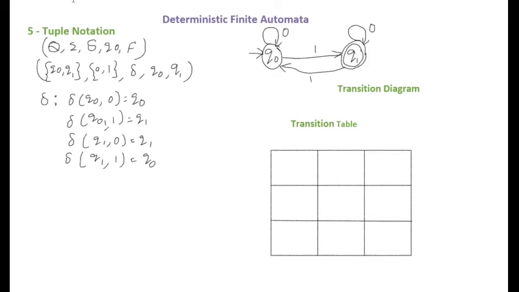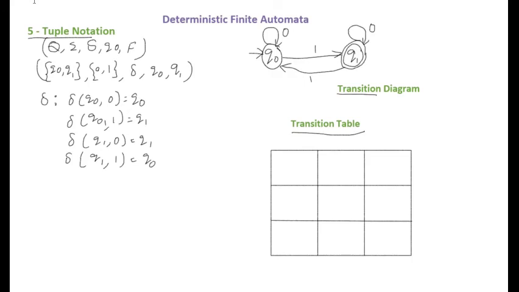Let us see the different ways of representing the deterministic finite automata. There are three ways of representing a deterministic finite automata. The first one is a transition diagram. It is a directed graph in which states are vertices and transitions are edges. On each edge, some input symbols are defined. And the second way of representing a DFA is the five-tuple notation. With this five tuple, Q, sigma, delta, Q naught, F, a DFA can be defined. The third way of representing the DFA is a transition table.